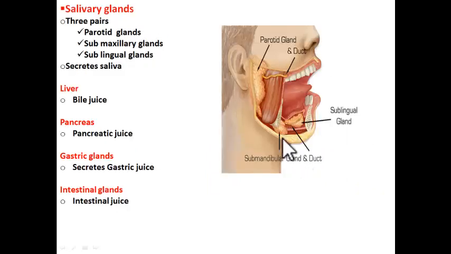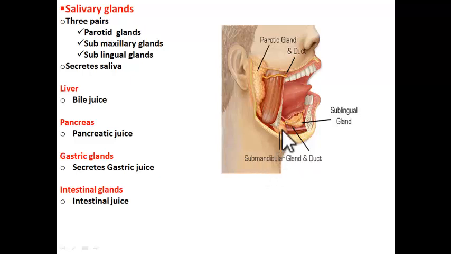Now let us see more about these glands. Salivary glands. There are 3 pairs of salivary glands we have. What are they? Parotid glands, submaxillary glands, sublingual glands. Now where are they located? I told salivary glands are present in mouth, but where exactly? Parotid glands, they are present near the ear. See in the picture, you could clearly see the parotid glands. Next, submaxillary glands, they are in the jaw region. Submaxillary or submandibular, both are same.